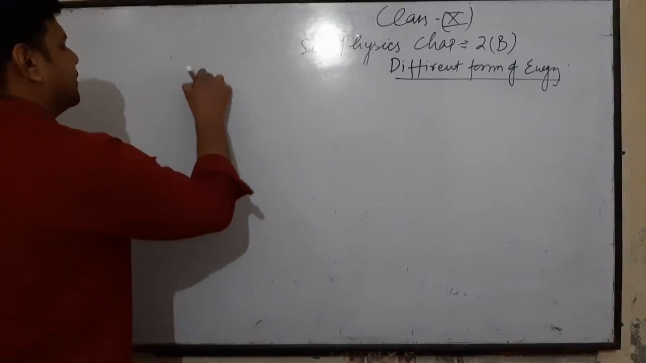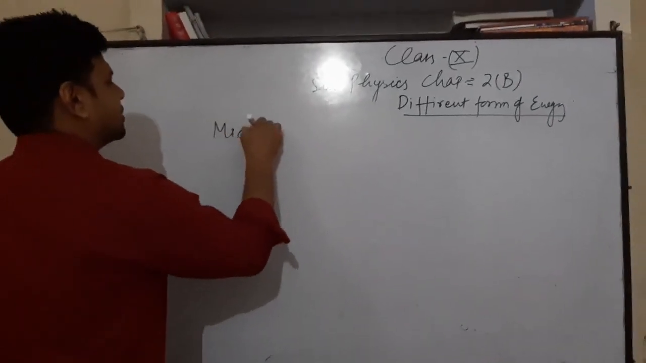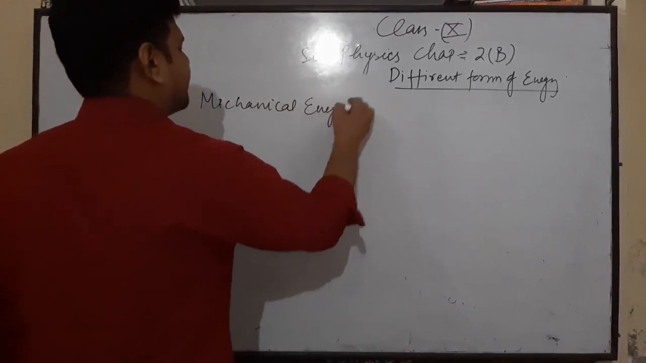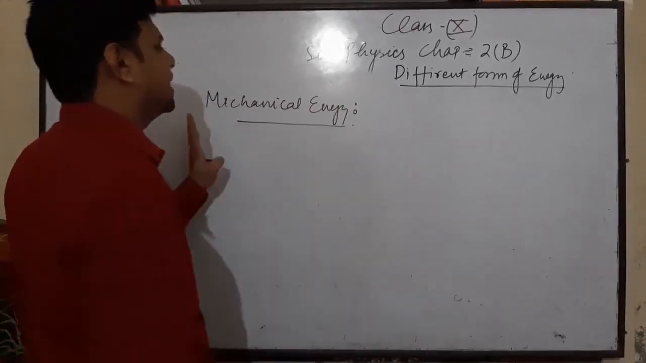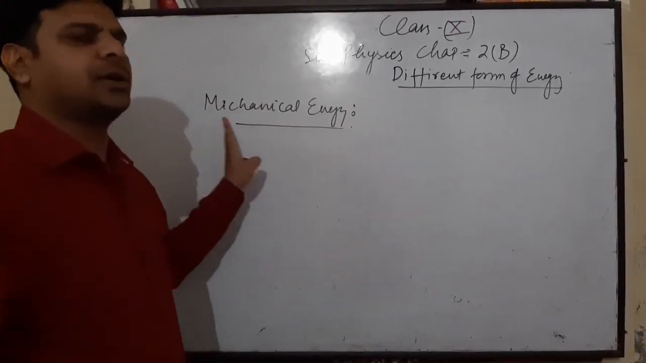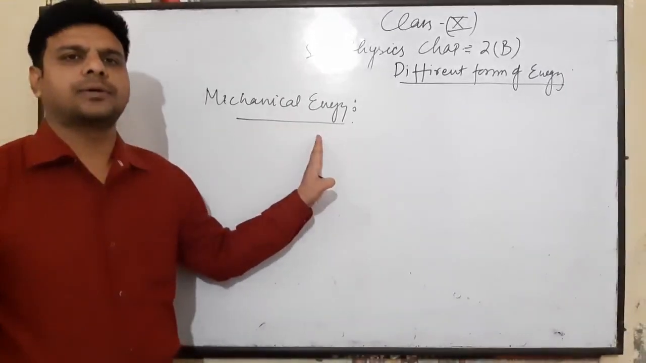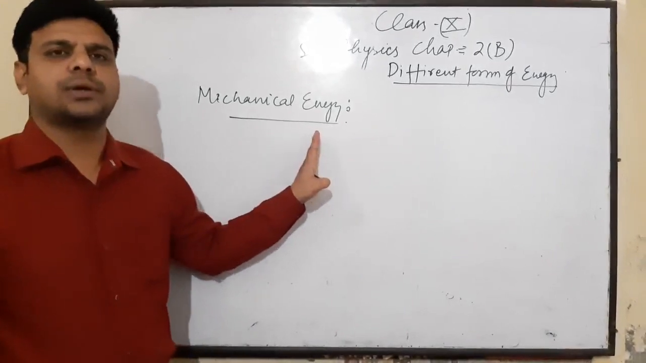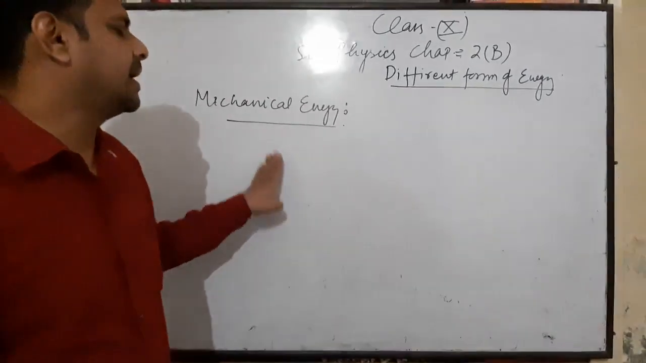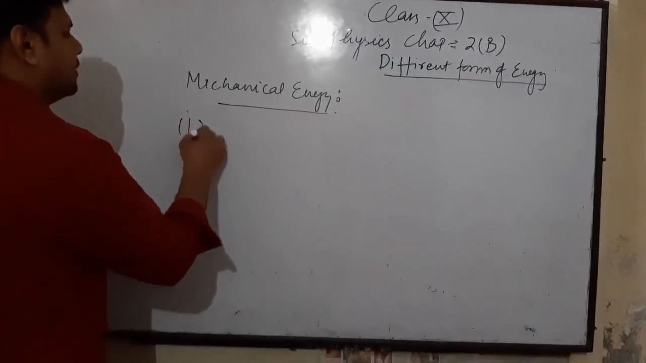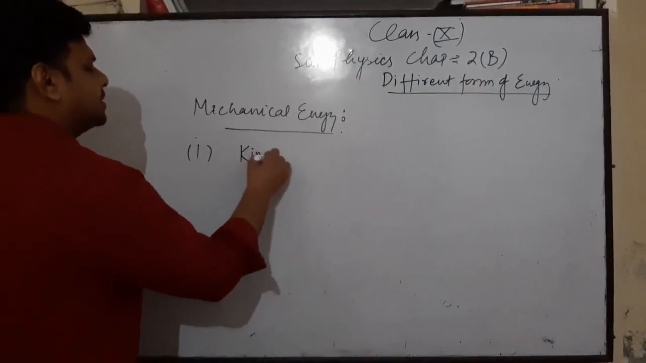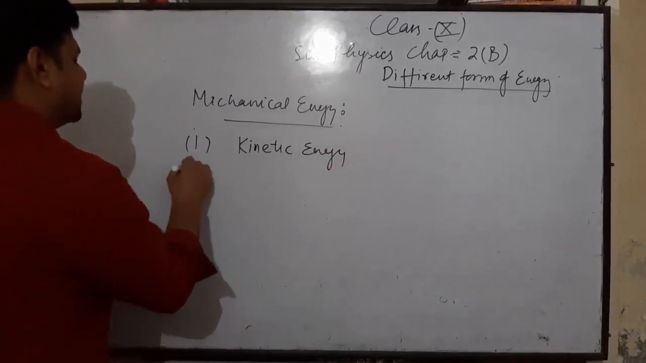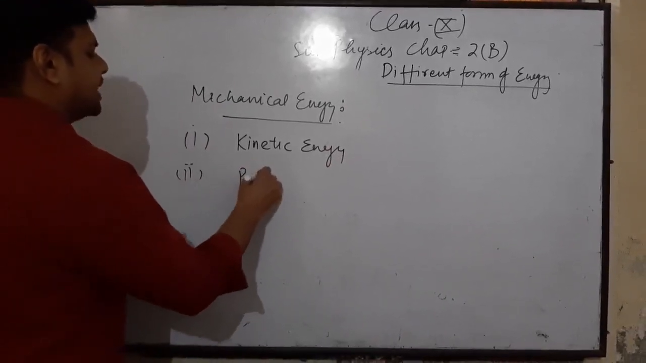First we have mechanical energy. What is it? The energy due to state of rest or motion is called mechanical energy. It can be of two types: first is kinetic energy and second is potential energy.